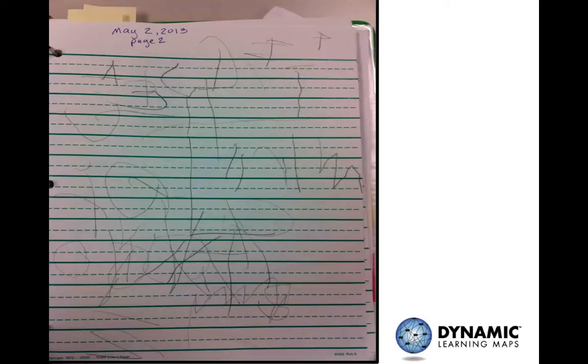Isaac wrote this 2 weeks later, in early May of 2013. Again, he produced some basic scribble as well as some letters and letter-like shapes. Notice that he branched out to include more alphabet letters than he had written previously.